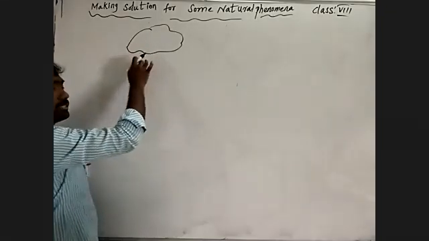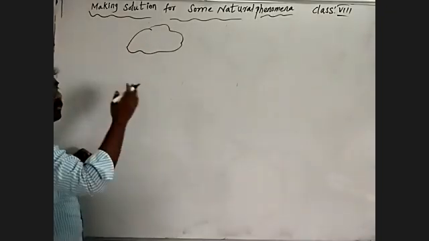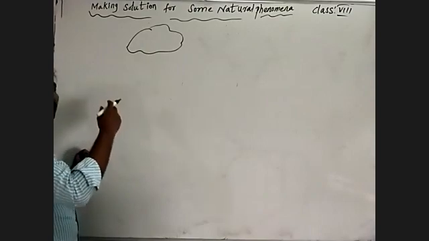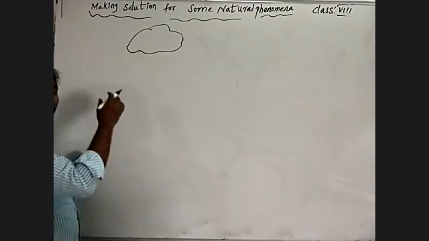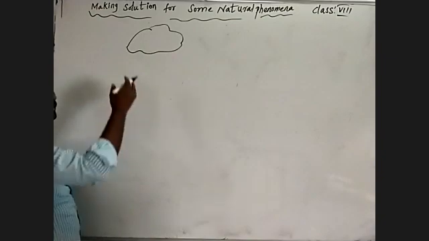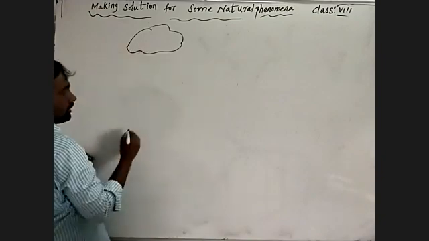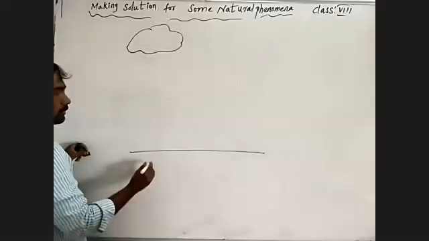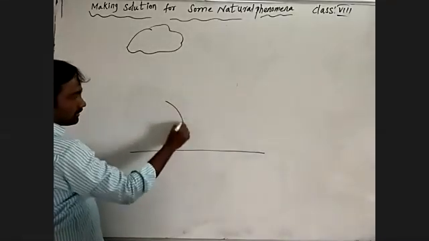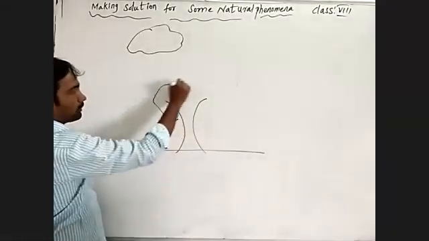How it discharges the negative charge we already discussed: by obstruction or rubbing with air current, because air is an insulator, the cloud does not receive the charge and it delivers it downward. And suppose this is the Earth surface, and this is a tree.